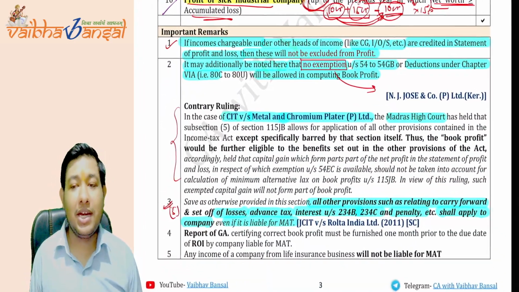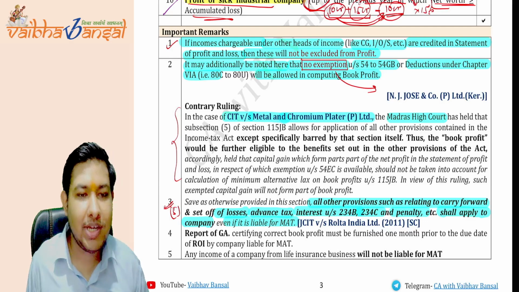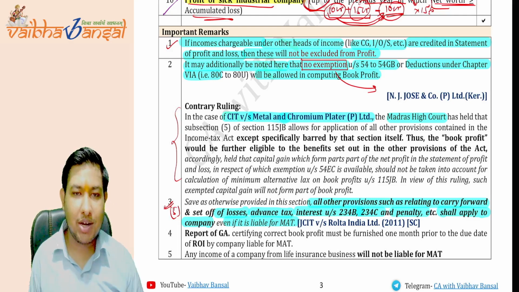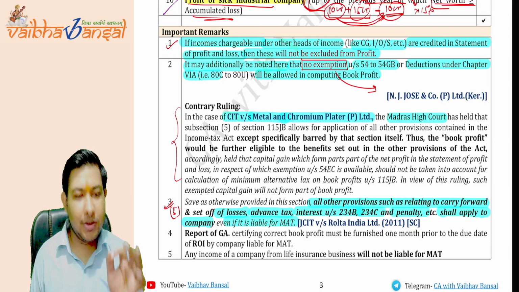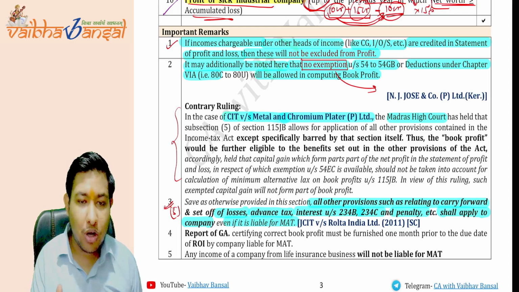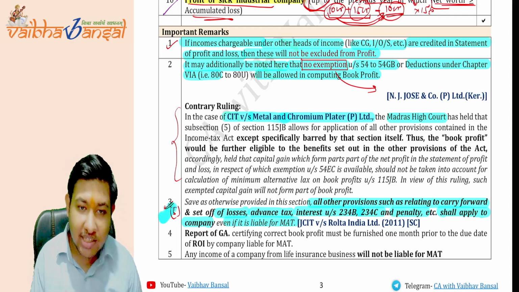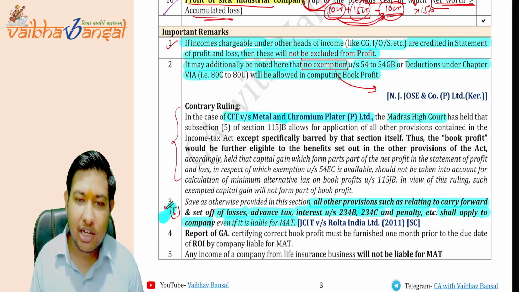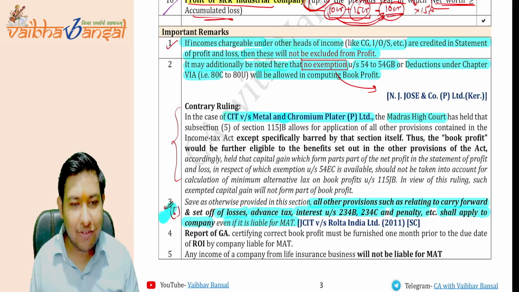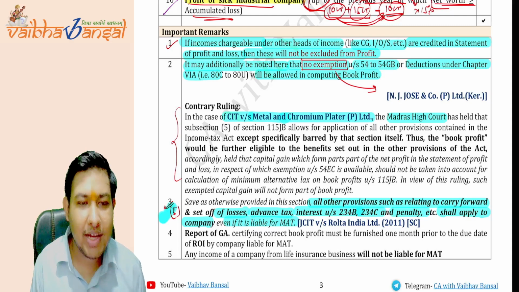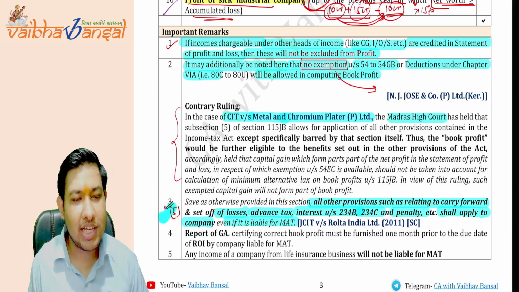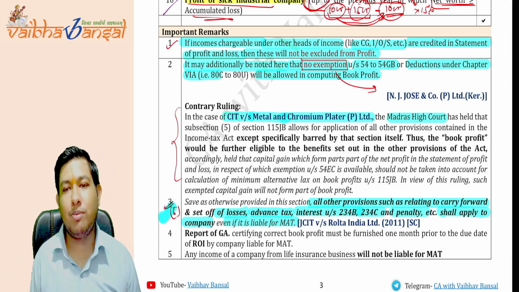This ruling will be binding in Madras, but not in every corner of the state or every corner of the country. Okay, so this is a contrary ruling that you should write in your examination. If this question comes in your examination, solve as per subsection 5. Take everything. Take the set off provision, take the advance tax provision, take interest as well, take penalty as well, and after that write an explanation that there is also a contrary ruling available of the Madras High Court in the case of CIT versus Metal and Chromium Platter Private Limited.